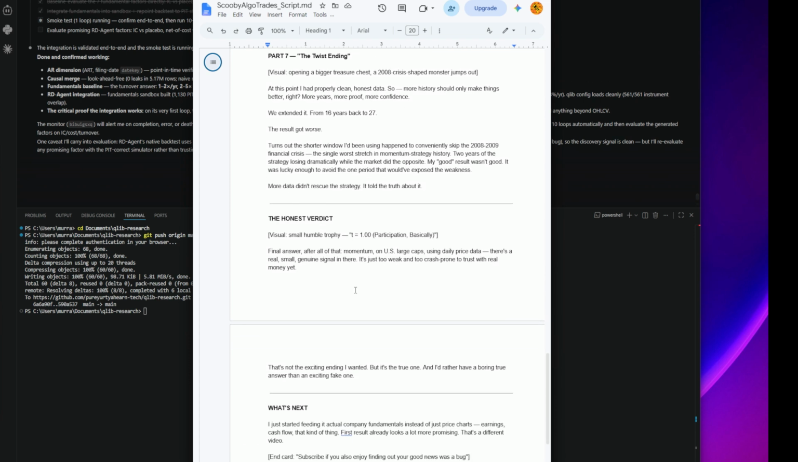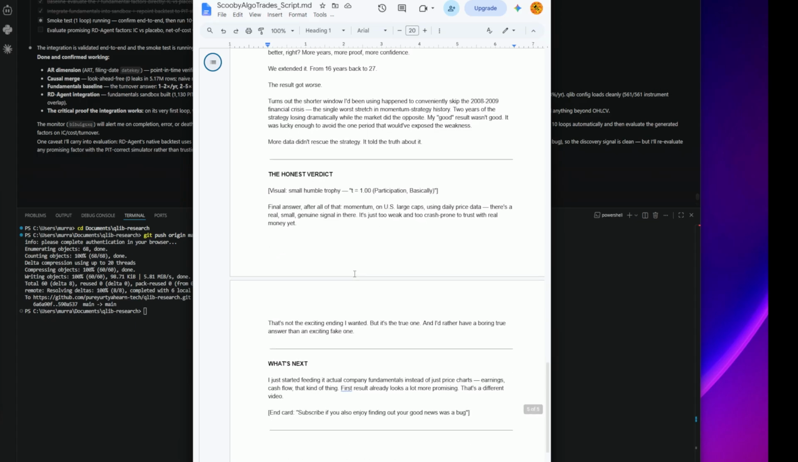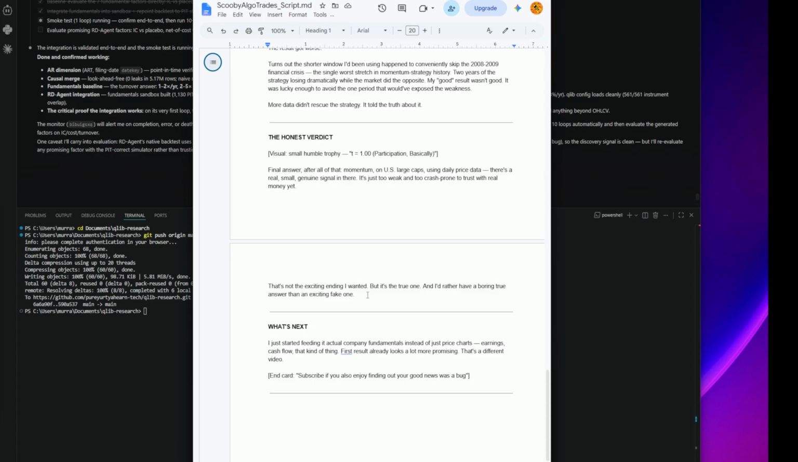The honest verdict, final answer after all of that, momentum on US large caps using daily price data. There's a real small genuine signal in there, it's just too weak and too crash prone to trust with real money yet. That's not the exciting ending I wanted, but it's the true one, and I'd rather have a boring true answer than an exciting fake one.